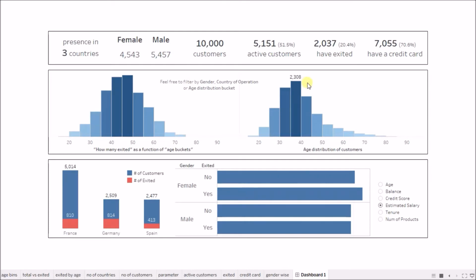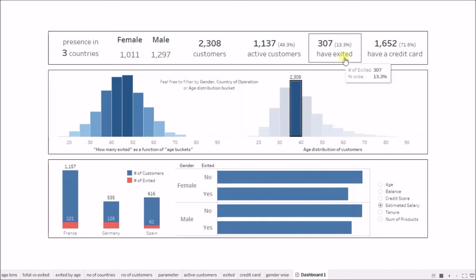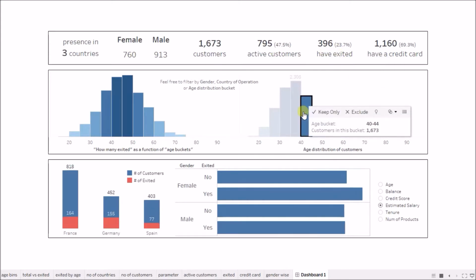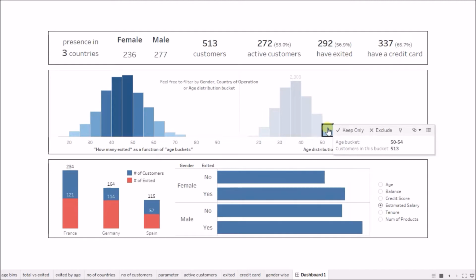Okay, and I can also click on the age bucket. So if I click on, say, the 35 to 39 bucket, I will get the number of customers, the male and female customers in this age bucket, and how many exited in this age bucket. As I increase the age bucket, 23% have left the bank, again increase. So in the age bucket of 45 to 49, 43% of the customers have left the bank. Then if I check, 56% of the 50 to 54 age bucket have left the bank.